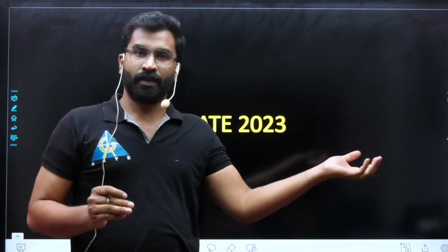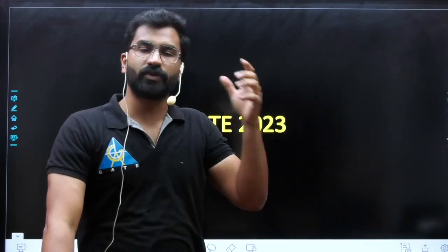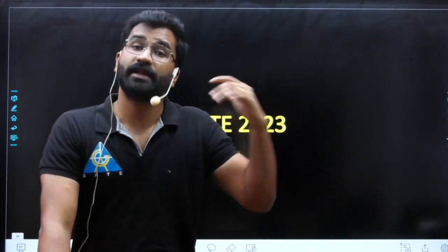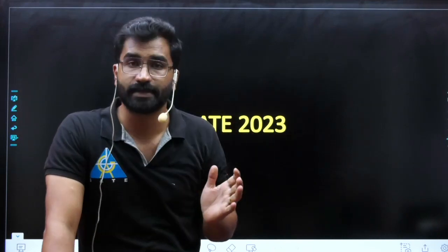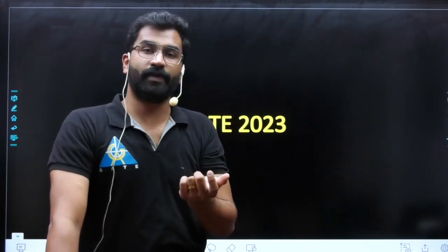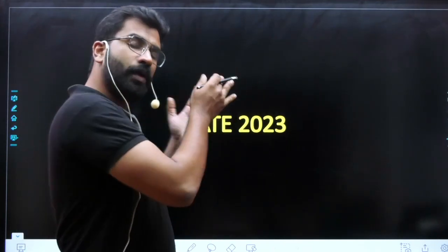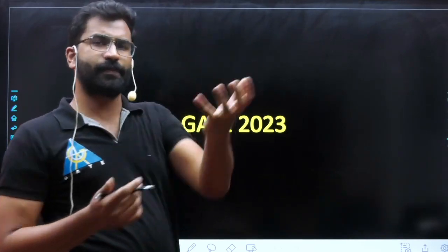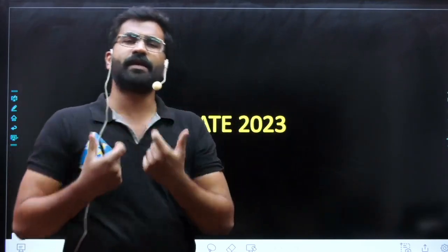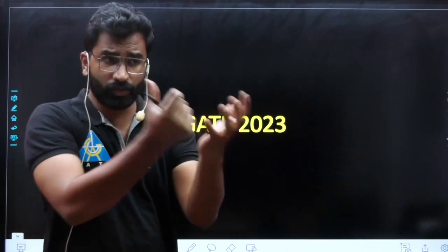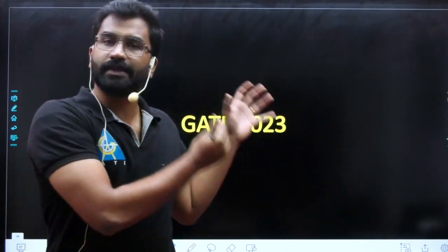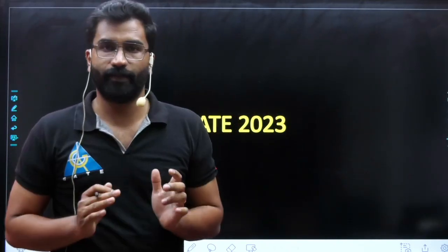Comparing 2015 and 16, 16 was comparatively easy, and 17 was even easier, the easiest paper was 2017, right? In the same way, according to the GATE 2022 results, whatever expectations come out of the results, they will set the question paper accordingly. Definitely those factors will be considered.